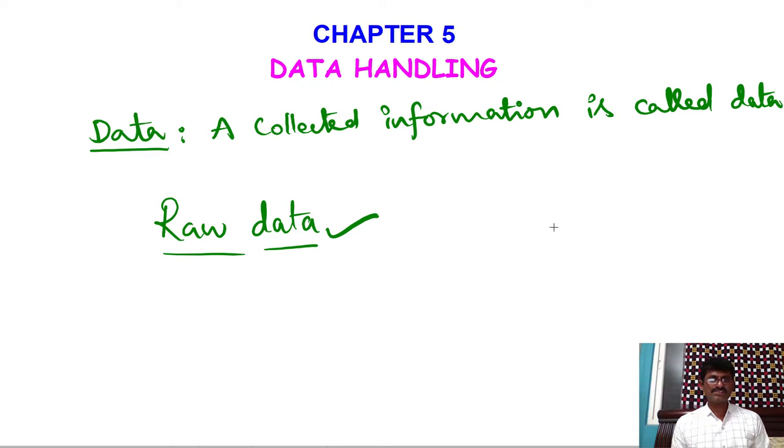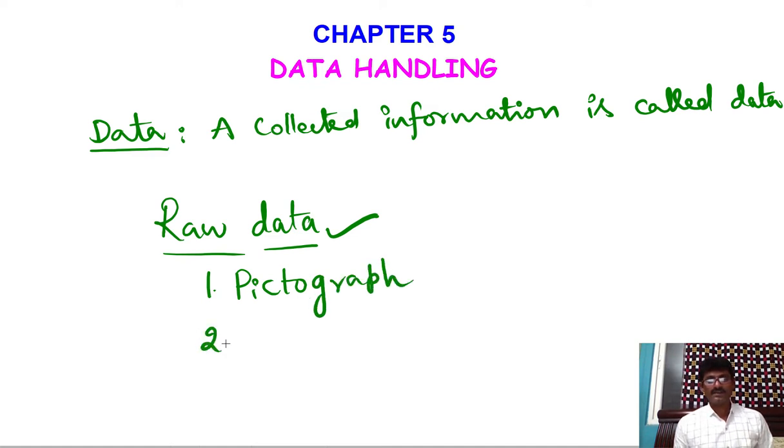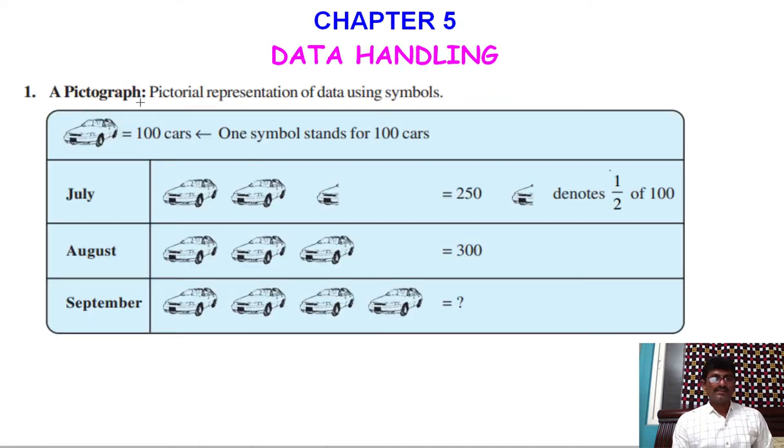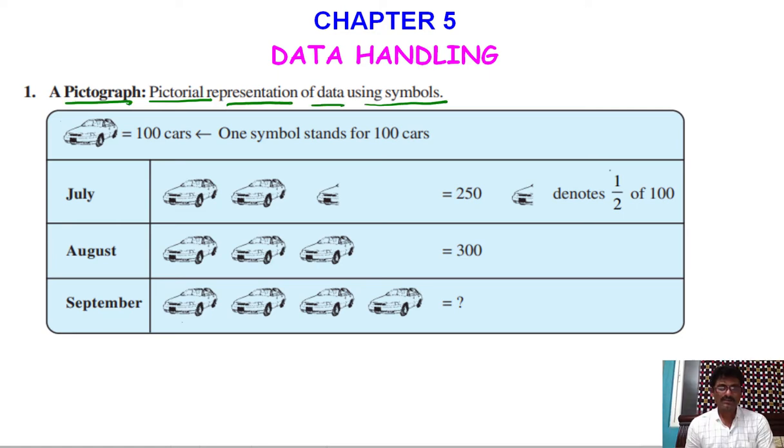What are those pictures or graphs? Those are: one, pictographs; next, bar graph; then the other one is double bar graph. Then what is a pictograph? Let us see. A pictograph is a pictorial representation of data using symbols. That means the data represented in the form of pictures is called a pictograph.